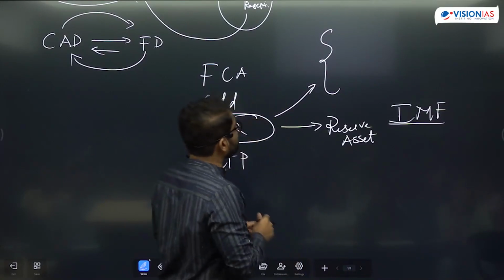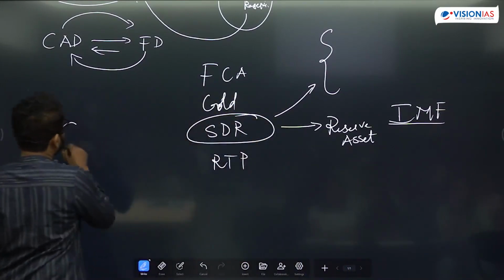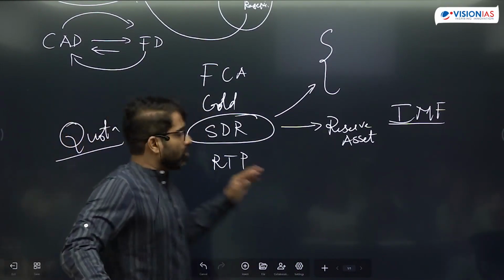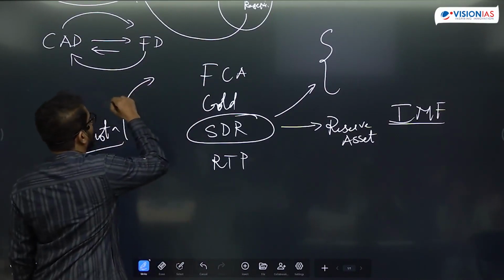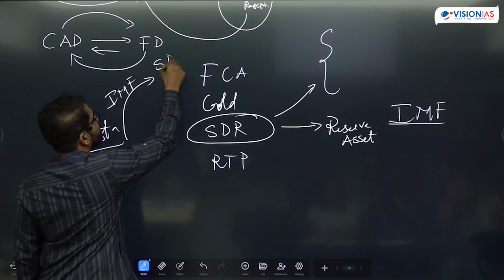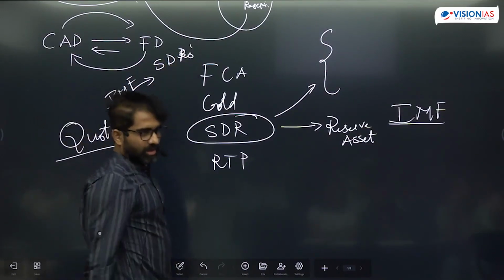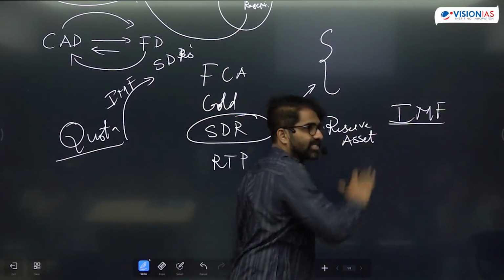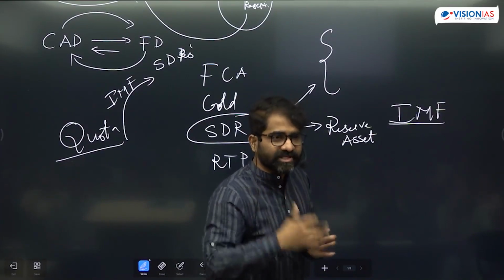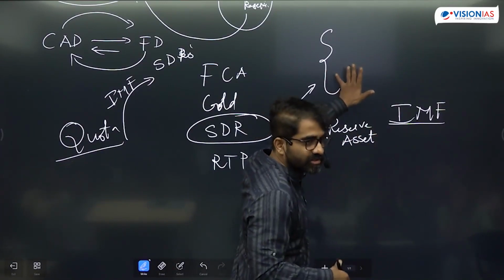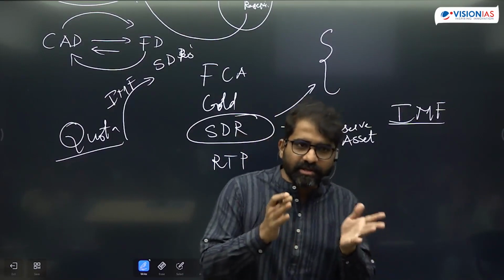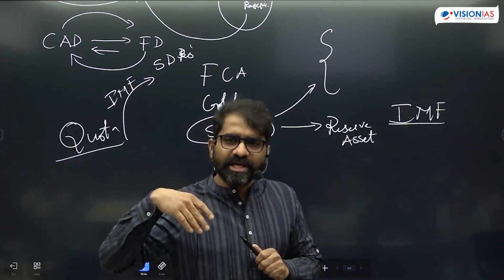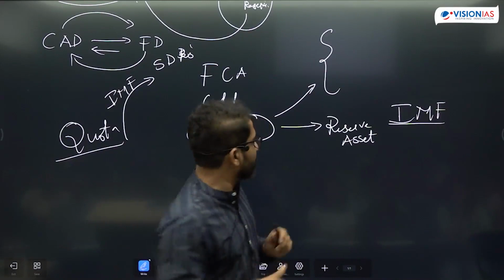Okay, and our membership in IMF is decided based on a concept called quota. I will discuss quota tomorrow, the formula for how quota is decided. My quota in IMF is maintained in the form of SDRs. SDR can be expressed in dollar, euro, pound, etc. So SDR is not a currency as such, but SDR can be exchanged with any of the freely convertible 5 currencies. It is a reserve asset which can be exchanged with any of the 5 liquid currencies. Is that okay? So that is what is SDR.